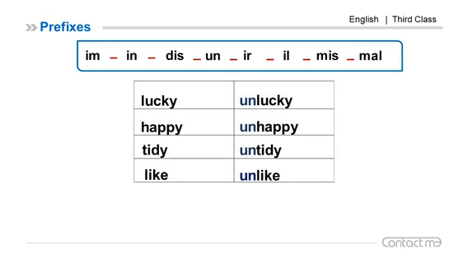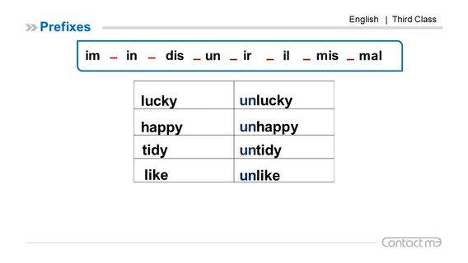The prefix UN. Lucky, unlucky. Happy, unhappy. Tidy, untidy. Like, unlike. Remember that like can take 2 prefixes. Unlike, dislike, which are different in meaning.